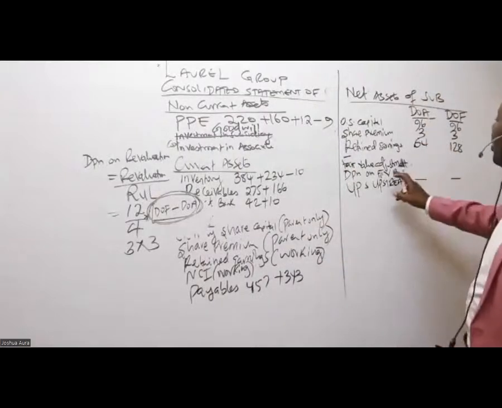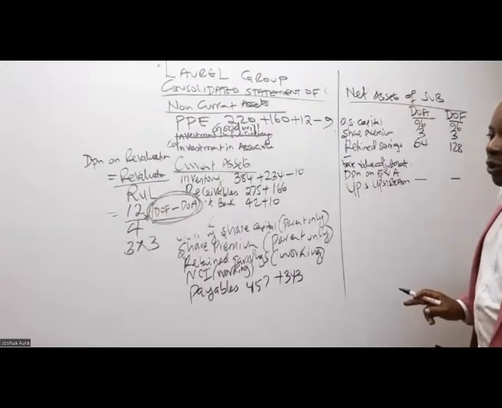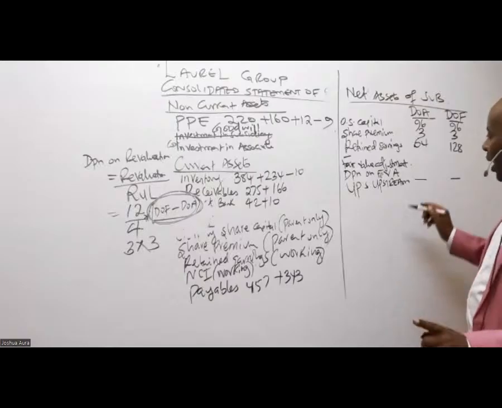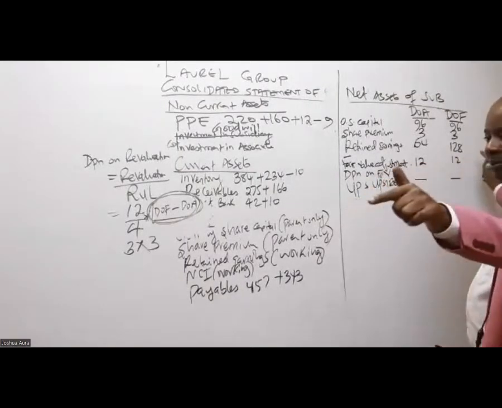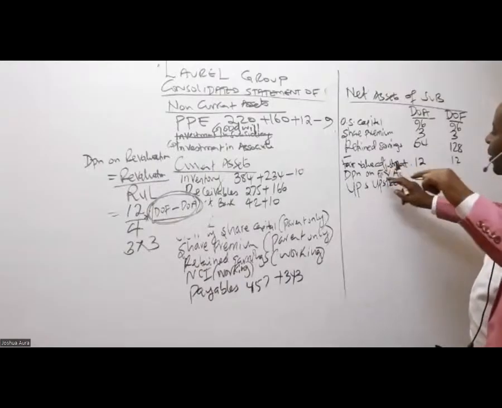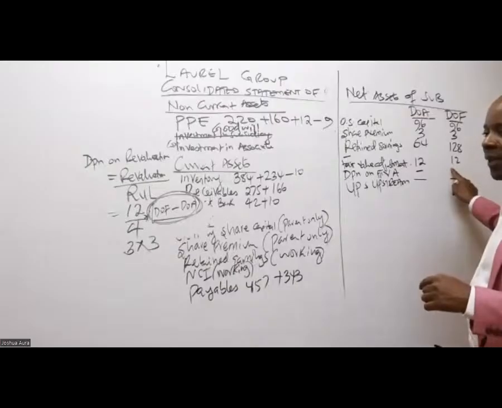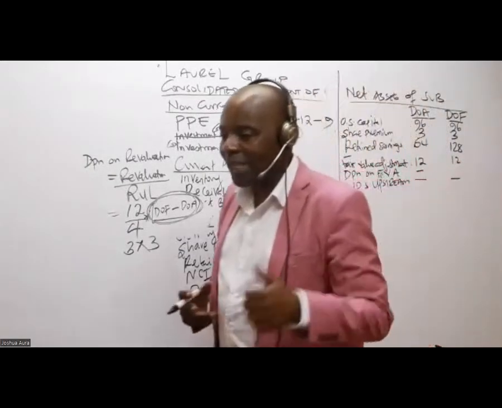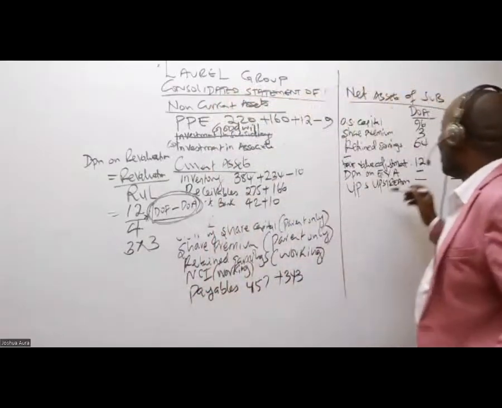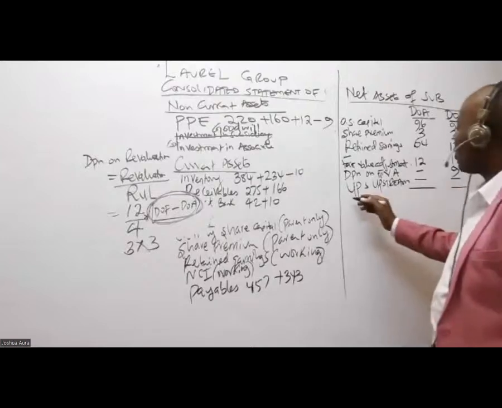Now, is there anybody who is able to remember our evaluation amount? 12, right? So it is 12 there, 12 there. Remember, evaluation amount is the same. How about depreciation on fair value adjustment? Is there anybody who is able to remember the total depreciation? 9. Great. So then come and give us the total net assets.